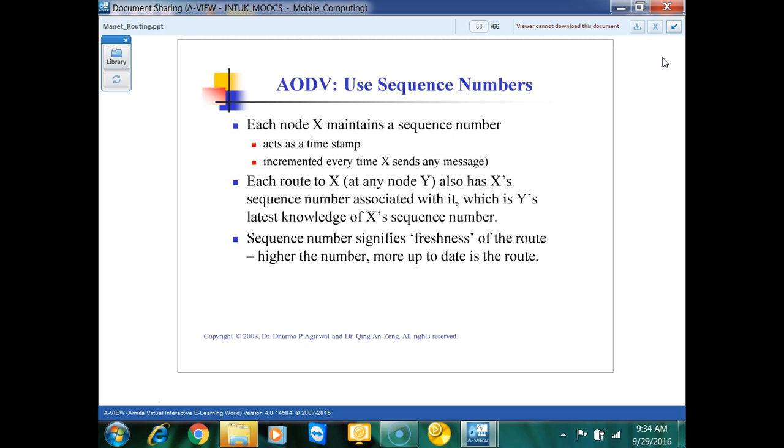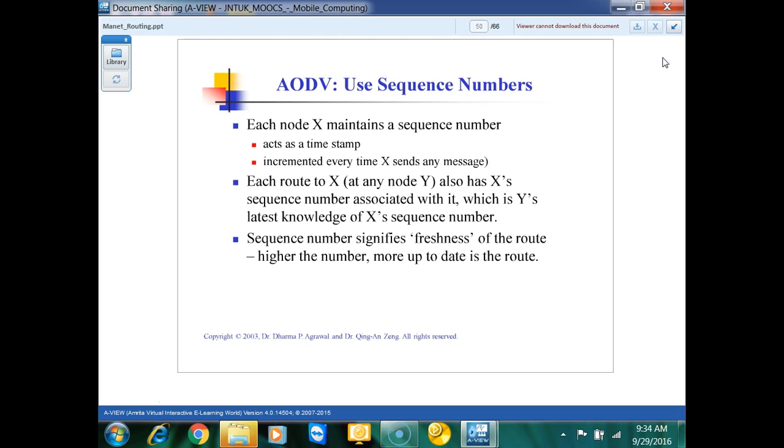Either the connection is bad or some loop happens. Okay, some problem will be there if we are not maintaining the sequence of it. So what happens is, in the packet I told you where we have the source address, destination address, the broadcast ID, we also have to validate the sequence number. From one hop to another hop, we will update that sequence number so that we can say this packet is fresh. Okay. So each route to X also has an X sequence number.